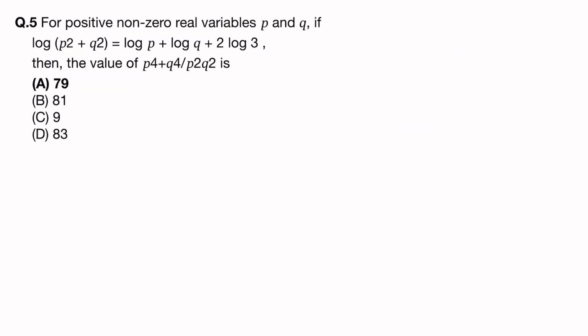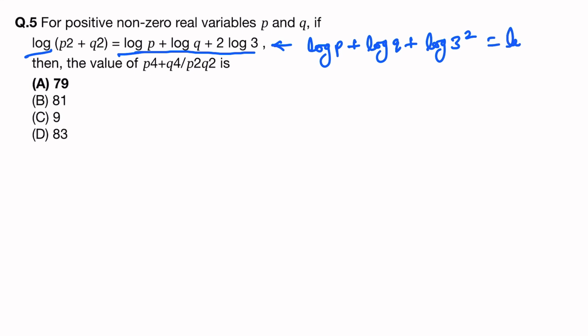Next, for positive non-zero real variables p and q, if log of (p square plus q square) equals log p plus log q plus 2 log 3, then the value of (p to the power 4 plus q to the power 4) divided by (p square plus q square). Okay, see here, this side is log and this side is also log, so I will make it completely in log. So this is log p plus log q plus log 3 square, and all are in addition.